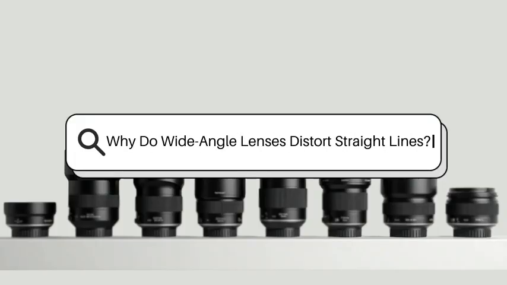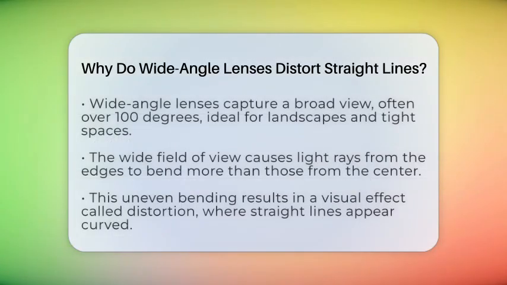Why do wide-angle lenses distort straight lines? Imagine standing in front of a tall building and capturing the entire structure in one shot. You notice that the lines near the edges seem to bend or curve. Ever wonder why that happens? Well, it all comes down to how wide-angle lenses work.